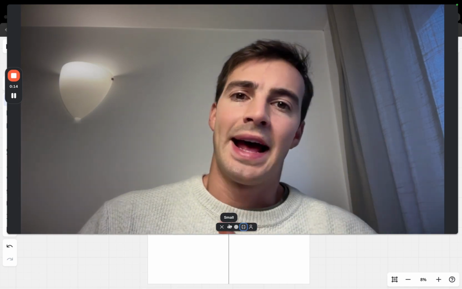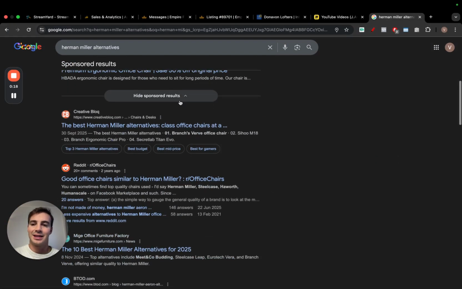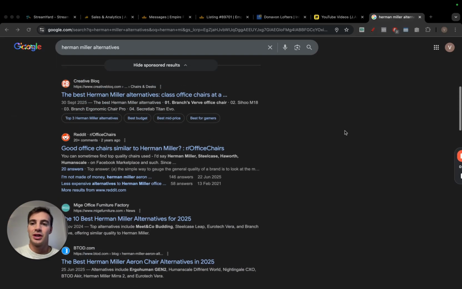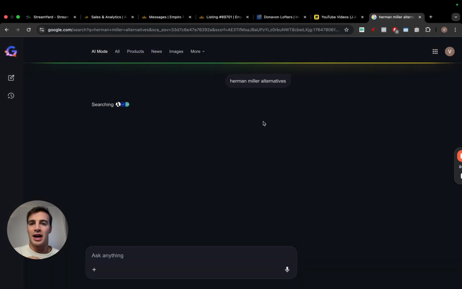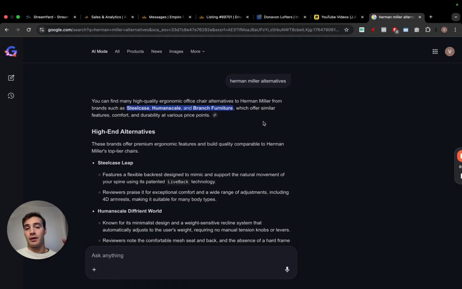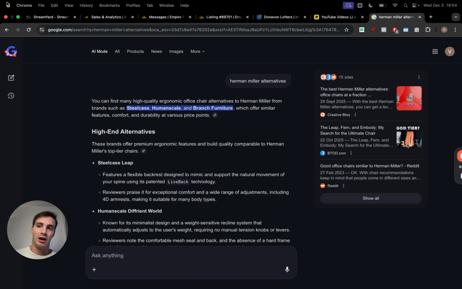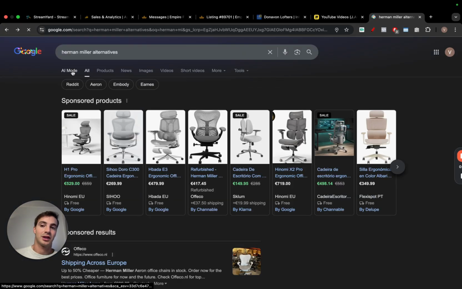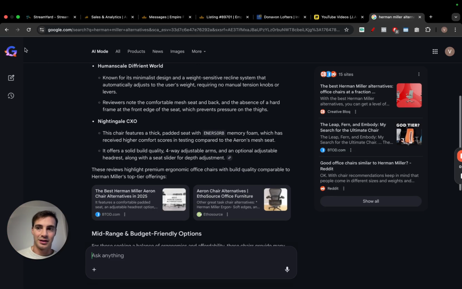So a lot of people have been asking, what are the main differences of ranking on the classic Google search and the AI mode, which is basically Google's version of ChatGPT, which in my opinion, they're going to win the race. Because why would anyone go on Google to go on ChatGPT when you can just go on Google itself and just click this tab and use Google's version of GPT inside of it?